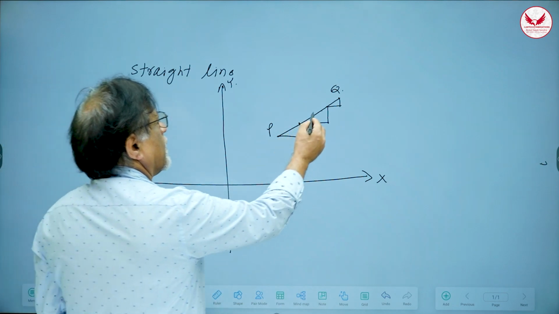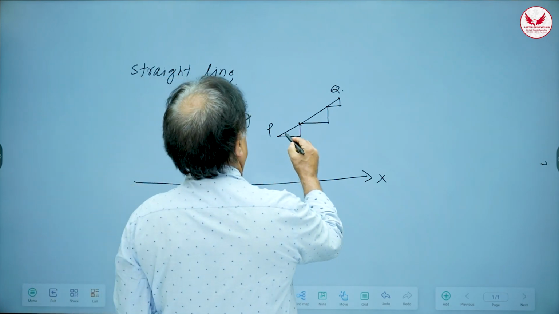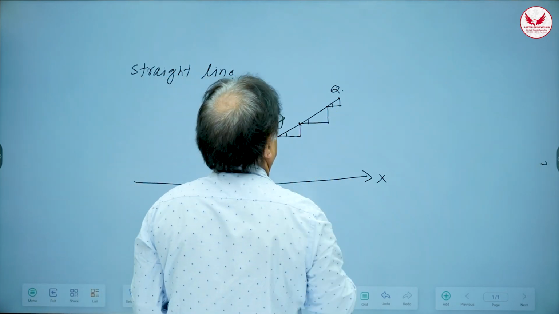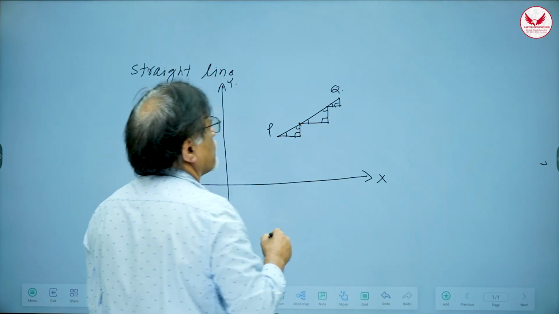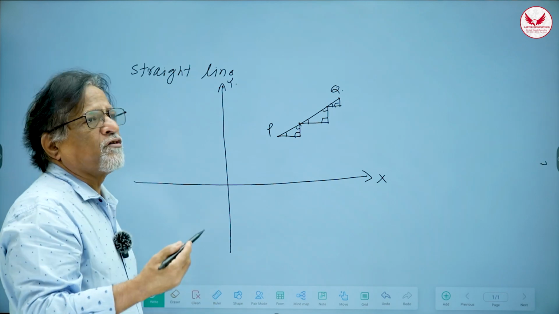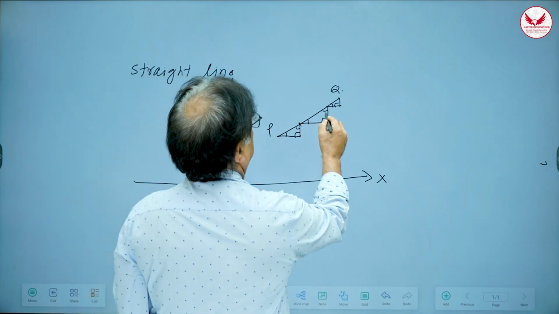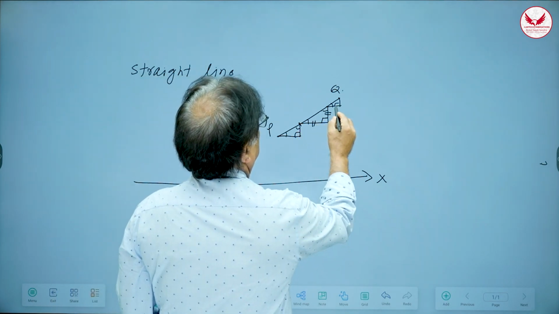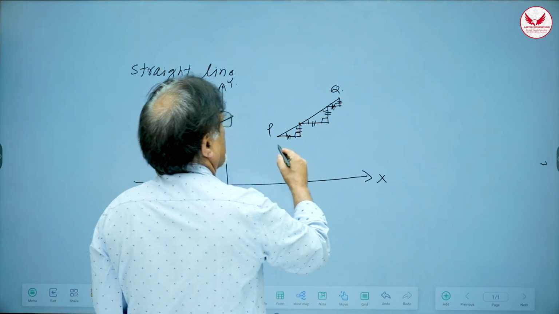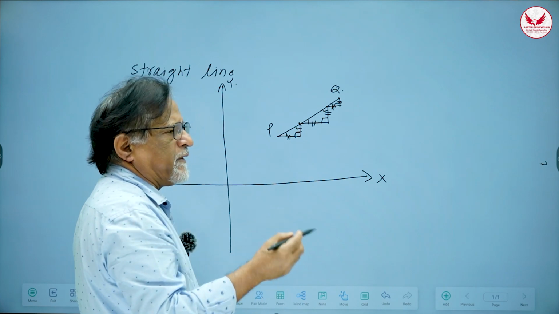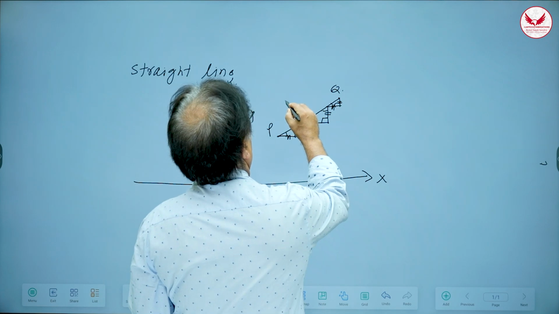What you will notice is that all the triangles that I have drawn here are similar triangles because the angles are the same. See, this angle is equal to this angle is equal to this angle, and this is 90 degrees, 90 degrees, 90 degrees, and these angles are also equal. That means all these triangles are similar triangles. And what is the property of similar triangles? The ratio of their sides are always equal. That means if I take this vertical side, divide it by horizontal, this will be same as this upon this. Therefore, this property, vertical distance divided by horizontal distance, is called slope of the straight line.